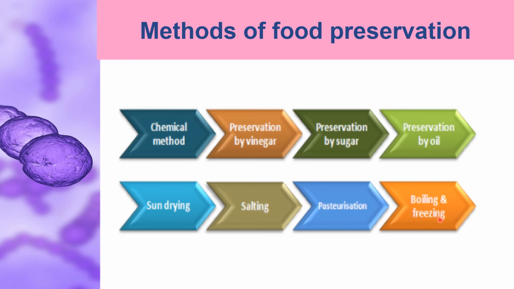And boiling and freezing. Boiling and canning is a method of preserving drinks, colas, beverages and other products which are to be stored under low temperatures, and carbon dioxide is added as a preservative in some cold drinks. Some edible foods like fish and meat are canned in airtight containers for preservation.